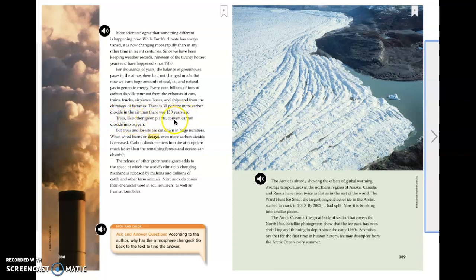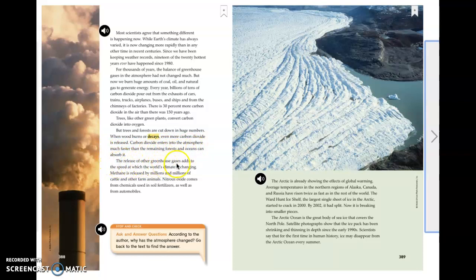Trees, like other green plants, convert carbon dioxide into oxygen. But trees and forests are cut down in huge numbers. When the wood burns or decays, even more carbon dioxide is released. Carbon dioxide enters into the atmosphere much faster than the remaining forests and the oceans can absorb it.